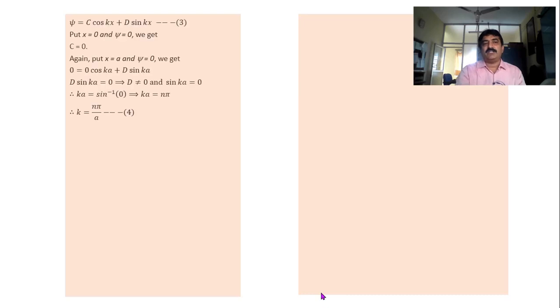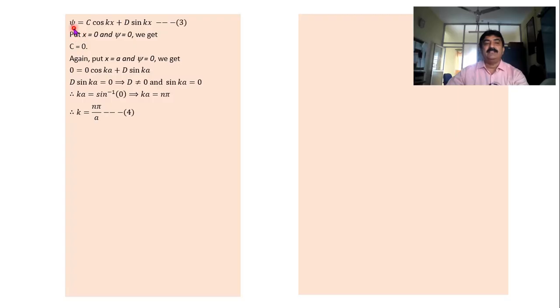Okay, now comes the derivation, continuation of the derivation. Well, I have taken the solution c cos kx plus d sin kx. Now I impose the first boundary condition. Put x equal to 0, psi equal to 0 in the above equation.